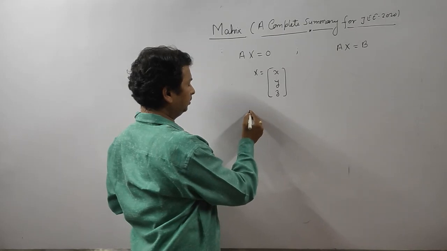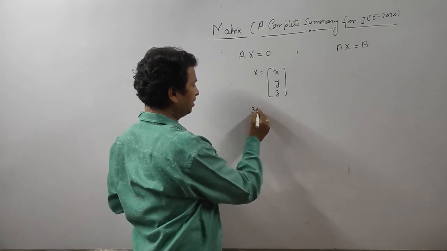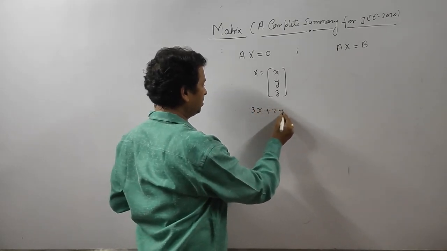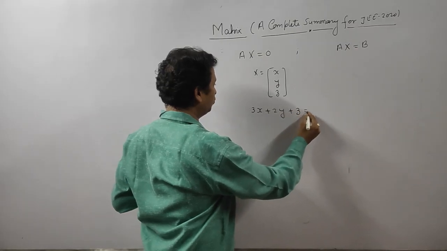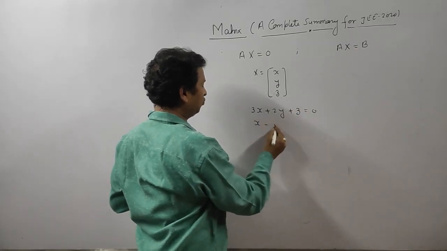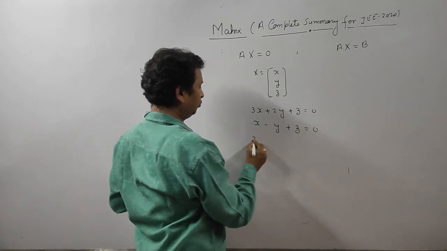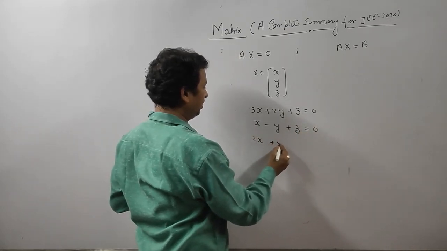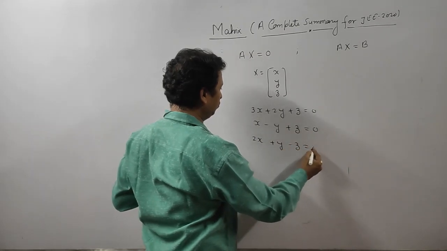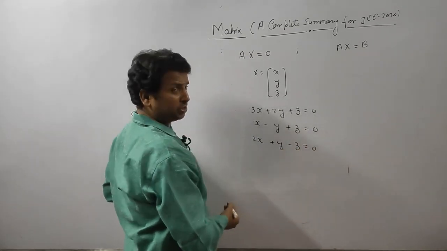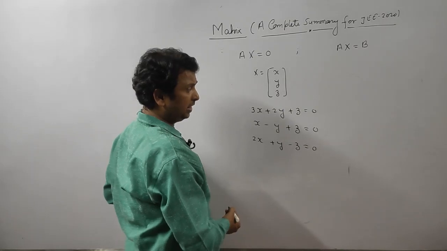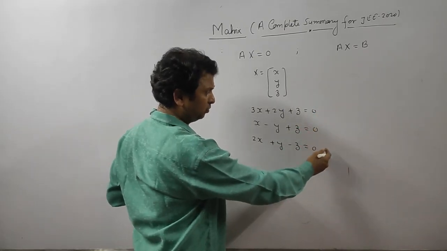Suppose we are given 3x plus 2y plus z equal to 0, x minus y plus z equal to 0, and 2x plus y minus z equal to 0. This is a homogeneous system of linear equations, and see, the right hand side is 0.